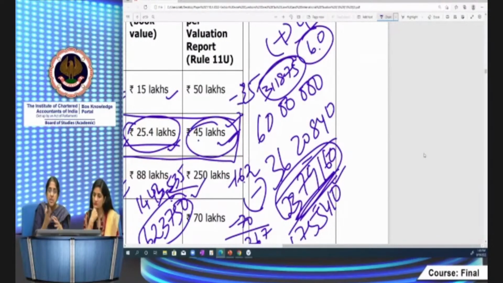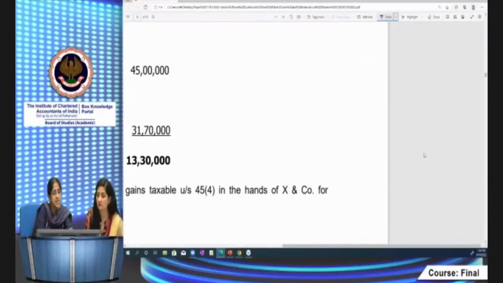You understood now the manner. Why is it treated as long term? How much is treated as long term and short term depends upon the increase in value of the remaining assets which are held by the firm. This is the manner in which we have to calculate as per the CBDT circular. So what will be the answer in this case?